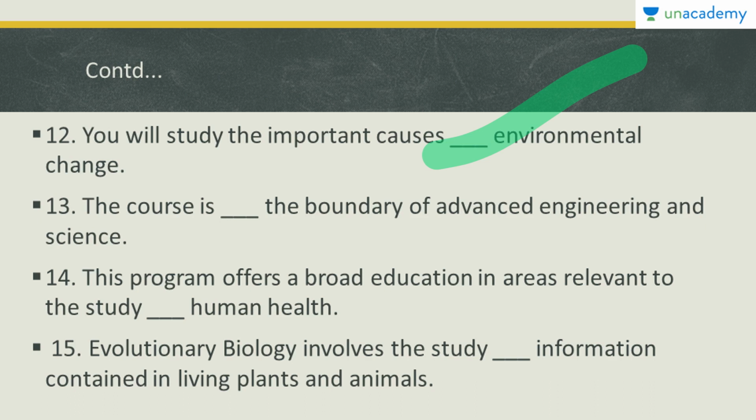Let's see the 14th one. This program offers a broad education in areas relevant to the study dash human health. The study here belongs to human health, so the obvious choice would be the study of human health. 15th: evolutionary biology involves the study of dash information contained in living plants and animals. The obvious choice here would also be of, because the information belongs to the study.